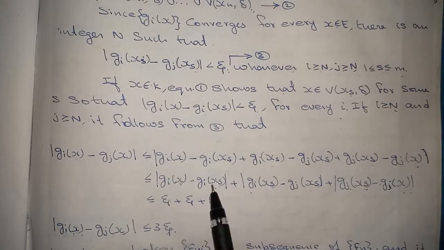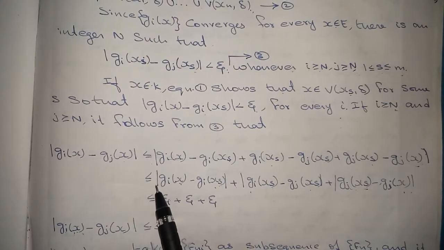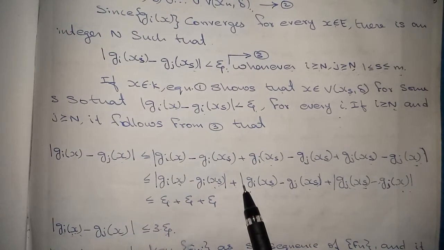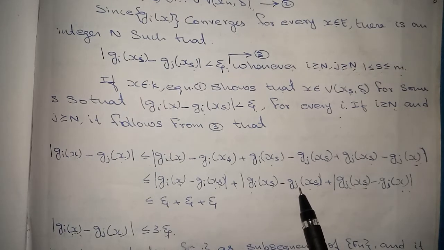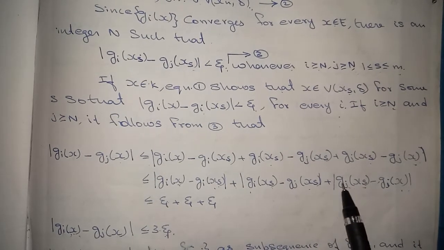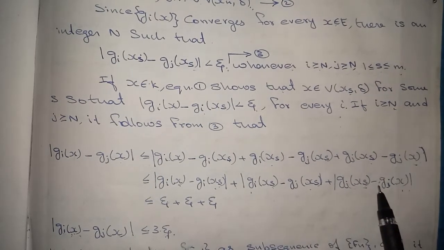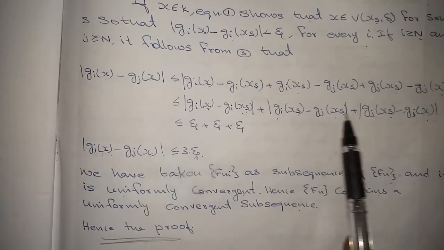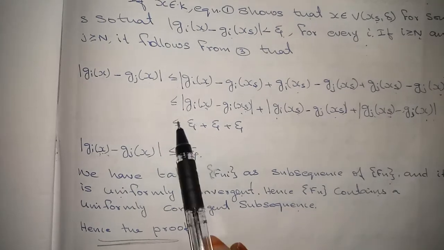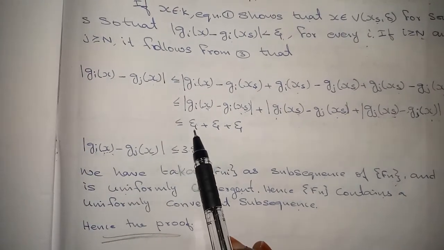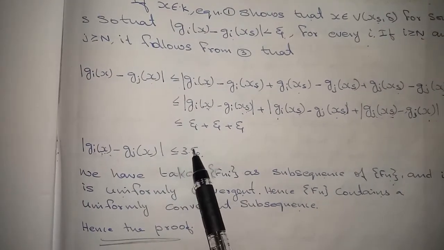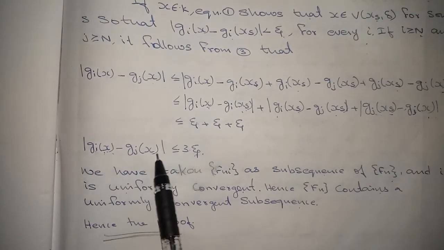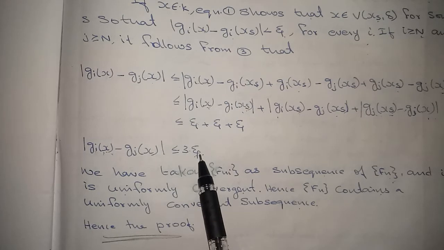Now we can split the modulus: less than or equal to absolute value of gi(x) minus gi(xs) plus absolute value of gi(xs) minus gj(xs) plus absolute value of gj(xs) minus gj(x). Now these three terms are each less than epsilon, hence less than or equal to epsilon plus epsilon plus epsilon, that is 3 times epsilon. So absolute value of gi(x) minus gj(x) is less than or equal to 3 epsilon.